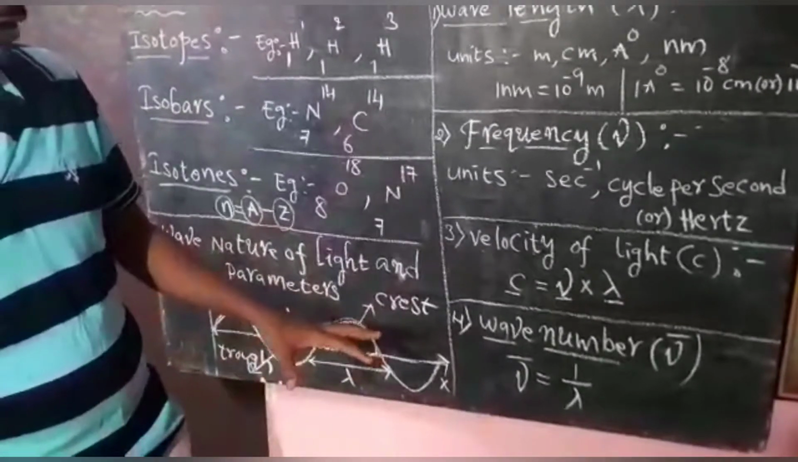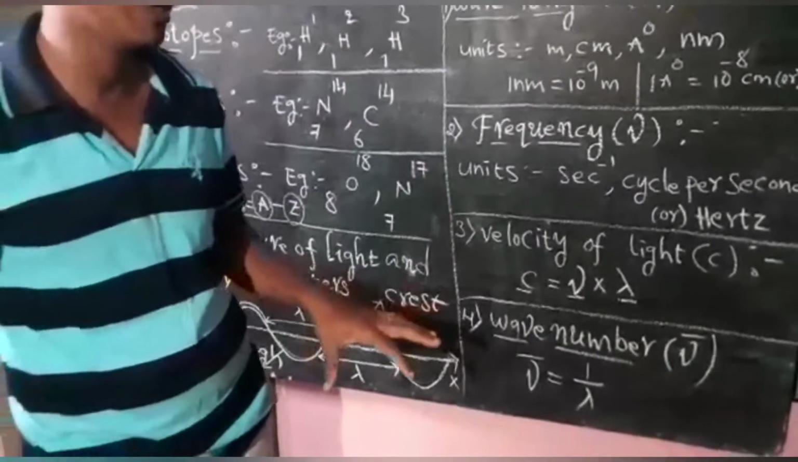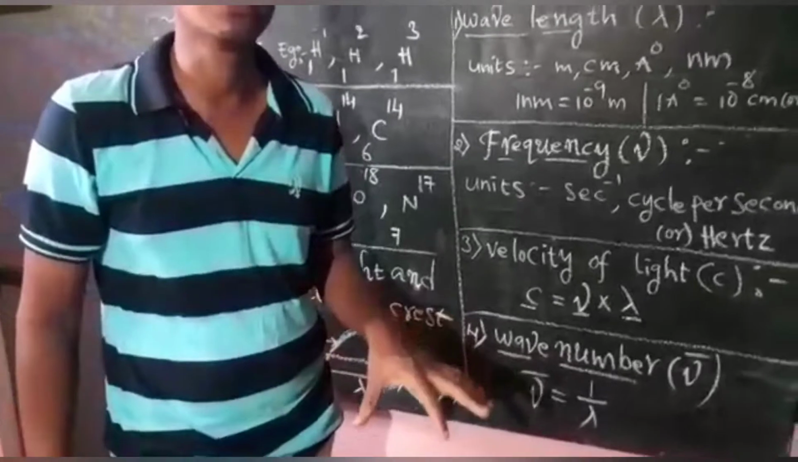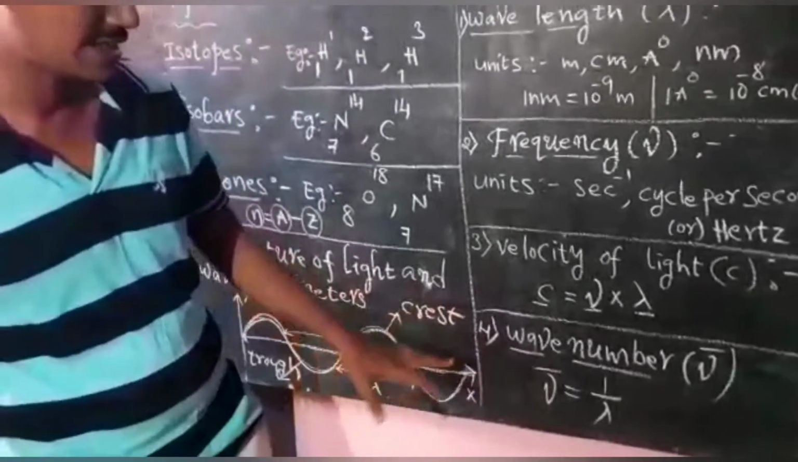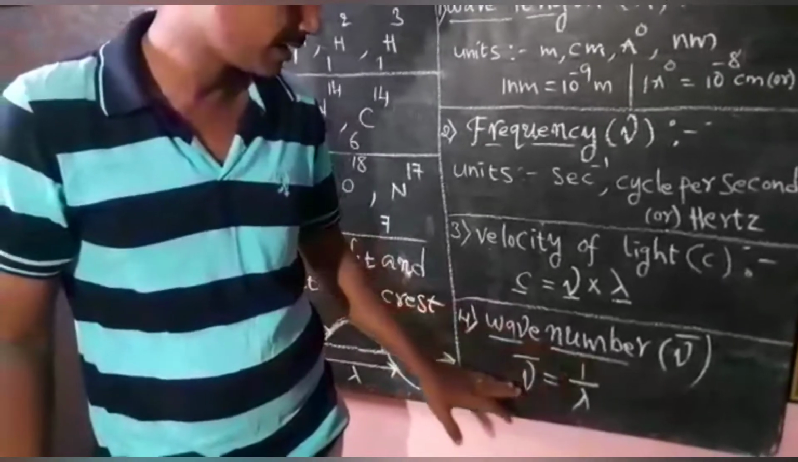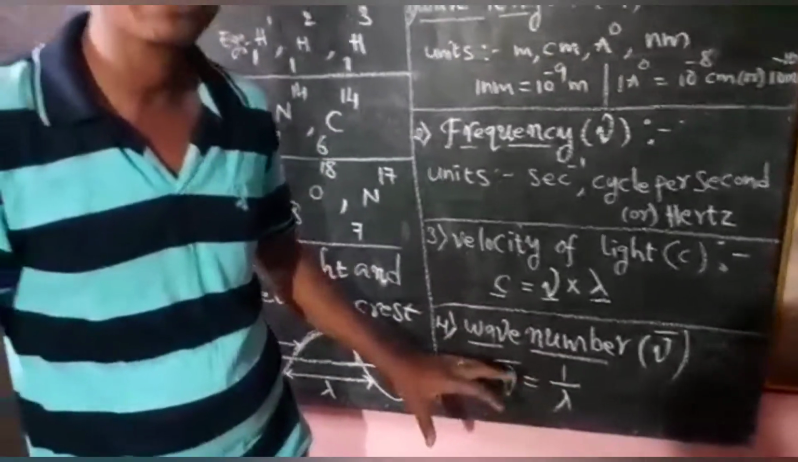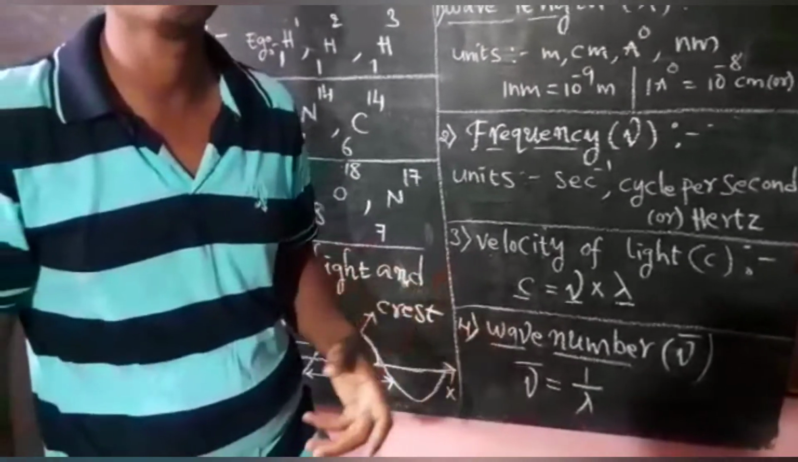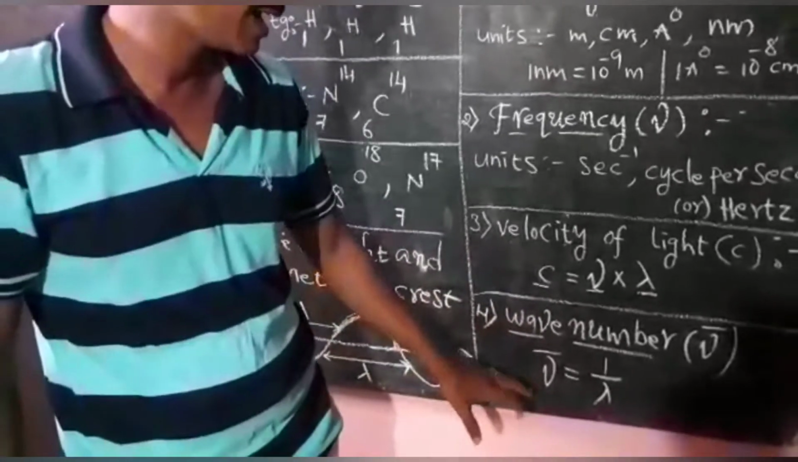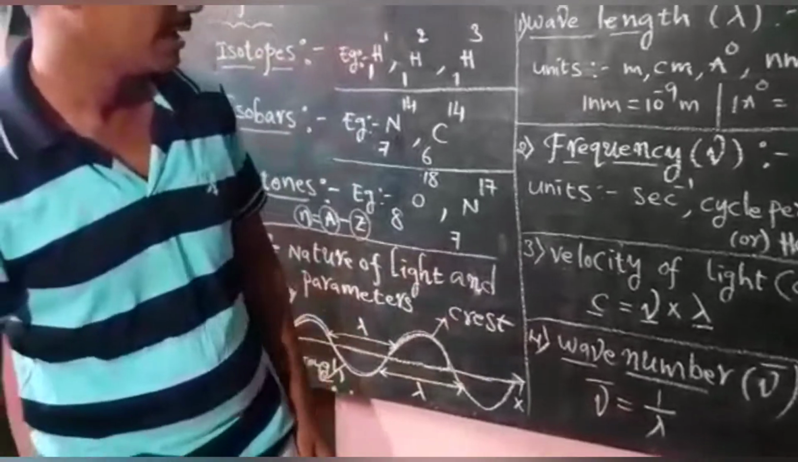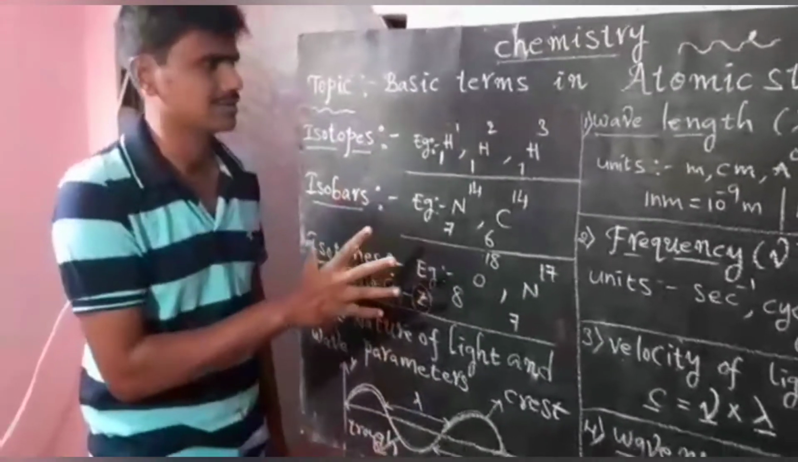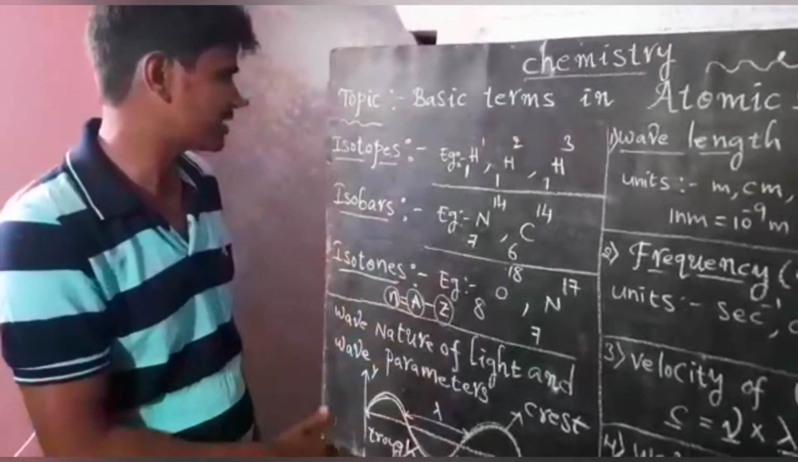Next, wave number. The number of waves spread per 1 centimeter we call the wave number. Simply, wave number is the reciprocal of wavelength. So these are the basic terms in atomic structure.